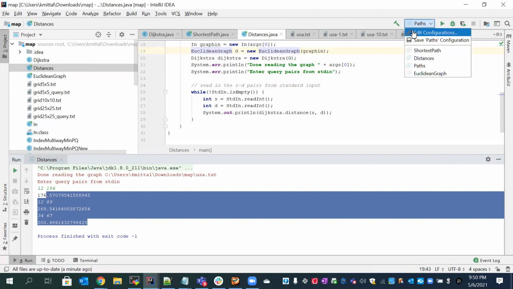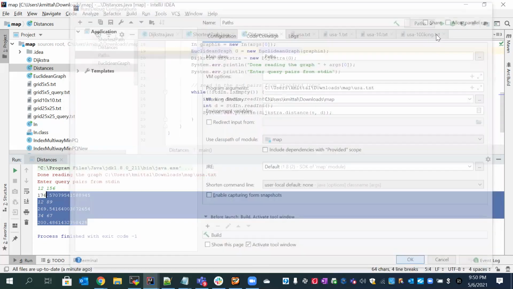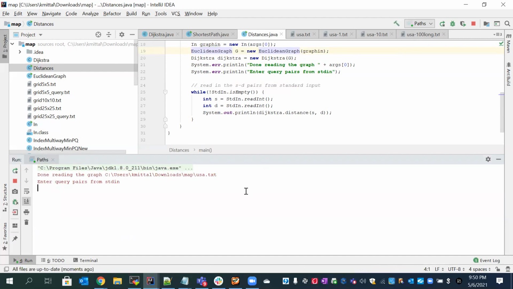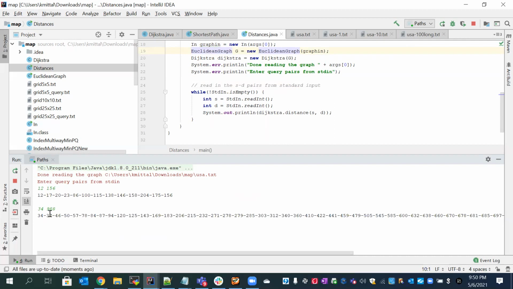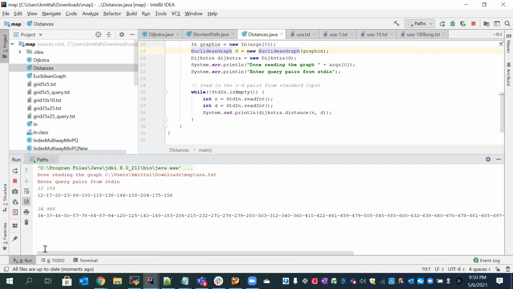In this also I have given the argument as USA.txt. I have taken 12 and 156. It will provide me all the edges which we will be using to traverse from the source to destination. And this will also be a continuous while loop, so till the time we are providing the input, the process will run continuously.